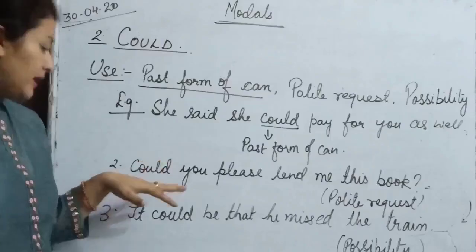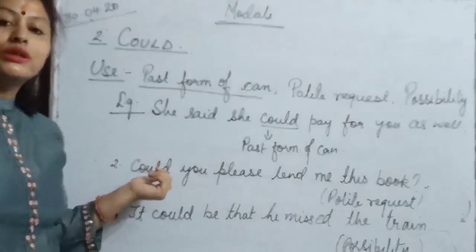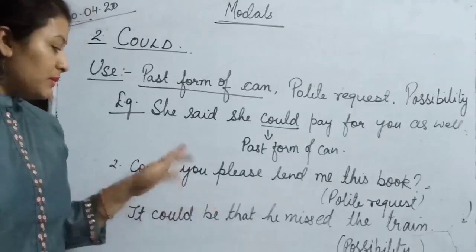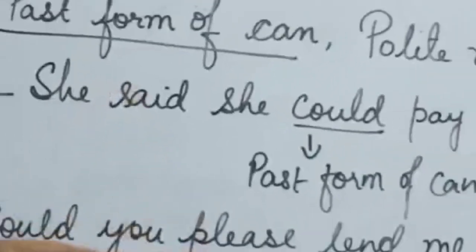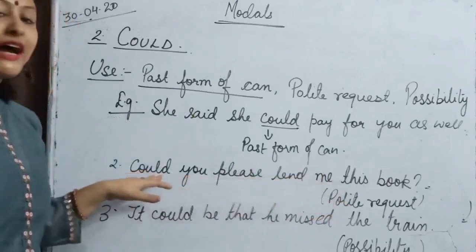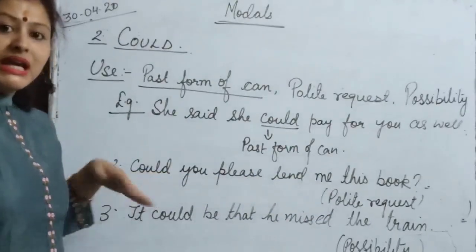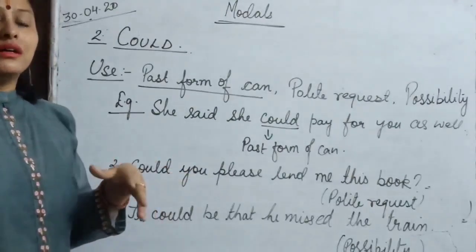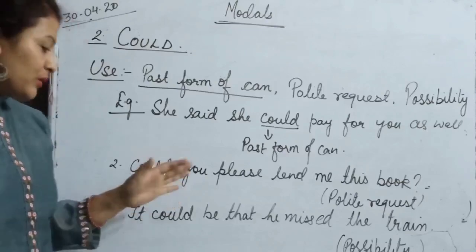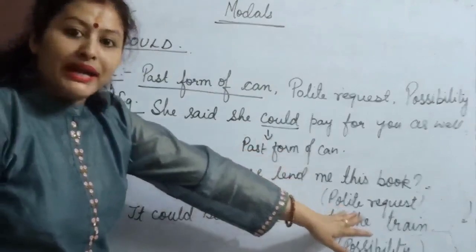Now the second use of could is, could you please lend me this book? So here we have used could. We could have used can also, or may also, but we have used could here to show that we are making a very polite request. If it were a formal conversation, we would have used may. If it were an informal conversation, we would have used can. So could is used to show that it is a very polite request.